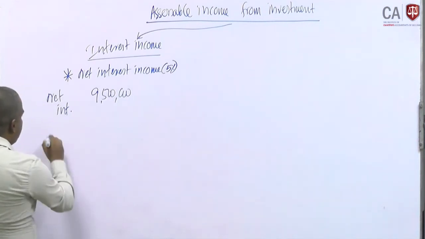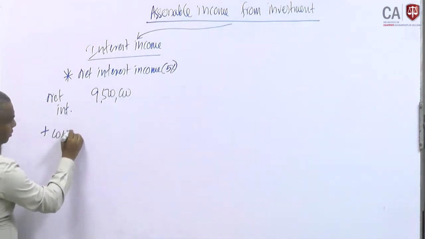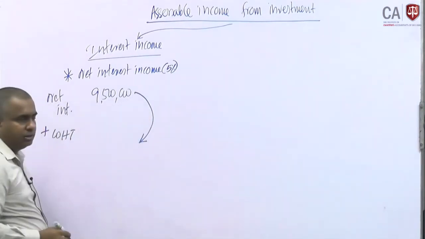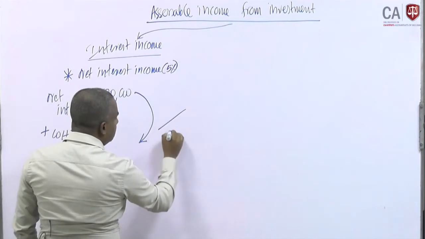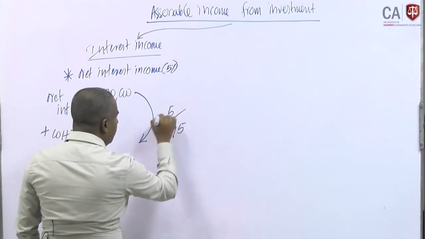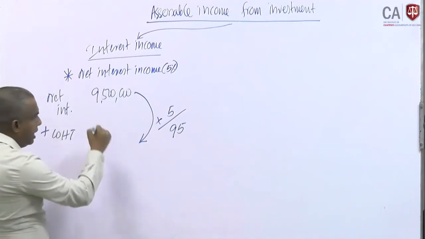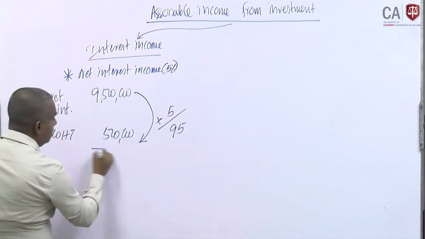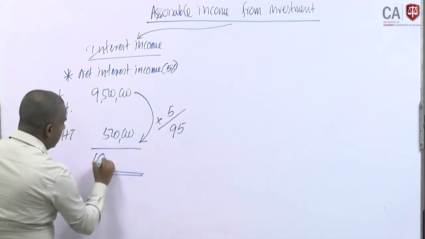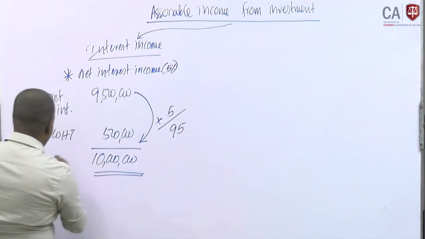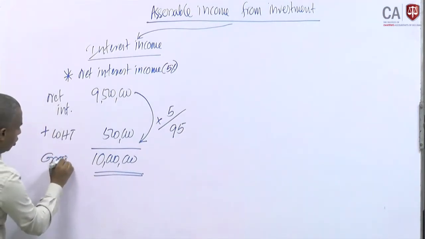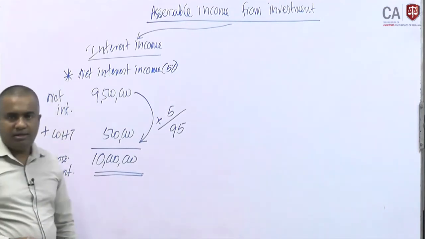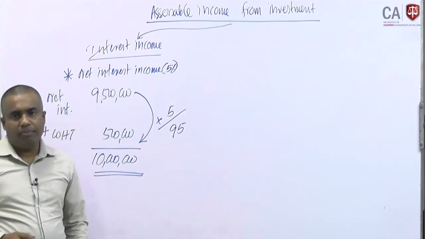Then what we have to do is add back the withholding tax. How do we add back the withholding tax, how do we identify it? Here we can divide 95 into 5. Then we identify that the withholding tax value should be 500,000. Then finally we can decide 10 million would be the gross interest income. This 10 million value should be considered for the tax calculation for the companies, right.